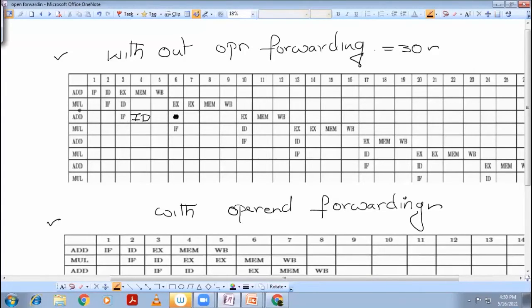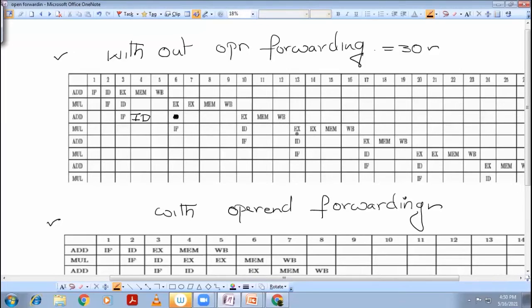But for the execution, we need to wait till MUL to be finished. So right after the MUL is finished, in the 10th clock cycle, the addition instruction execution phase will get started. Finally, at the 12th clock cycle, it is going to finish.